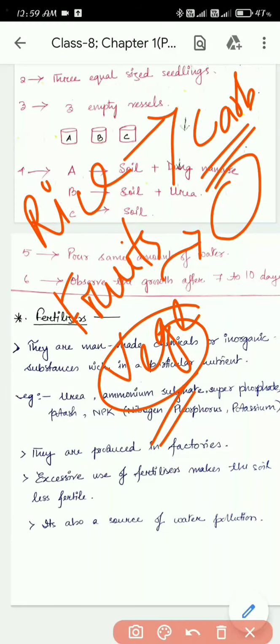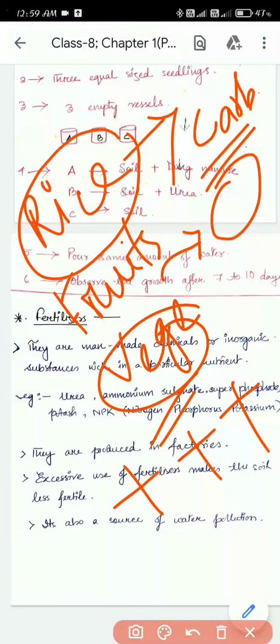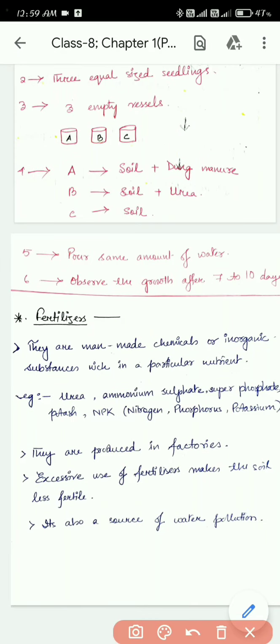Vegetables also are a mixture of many things: carbohydrates, proteins, vitamins, a little bit. So when we eat rice, we not only get carbohydrate, we also get all the other things. Similarly, fruits also, vegetables also. This you have understood.